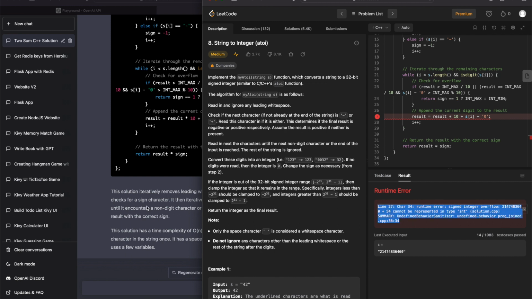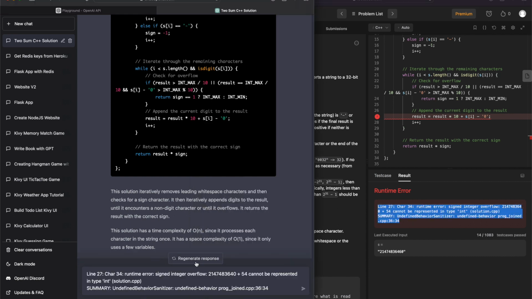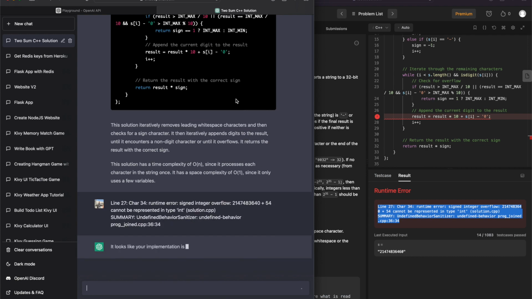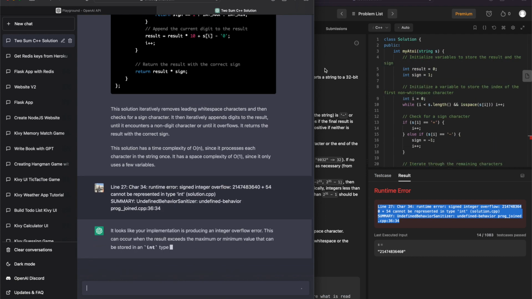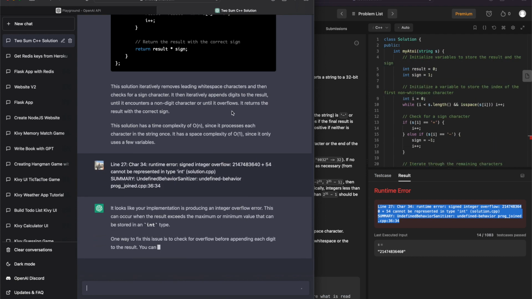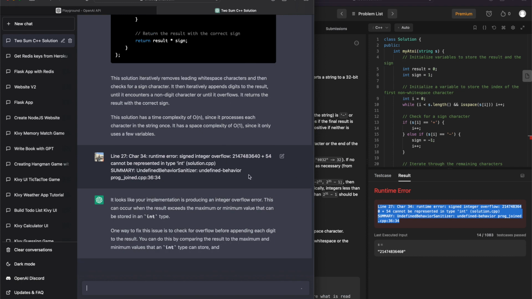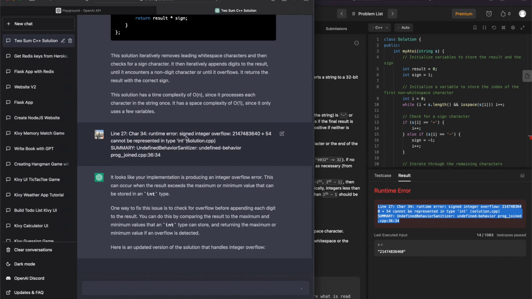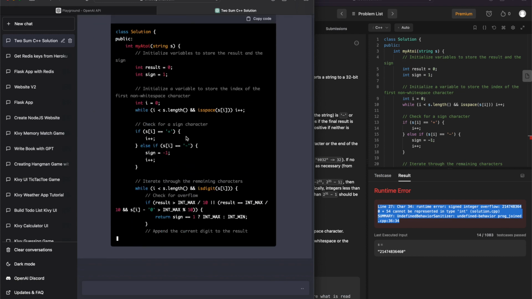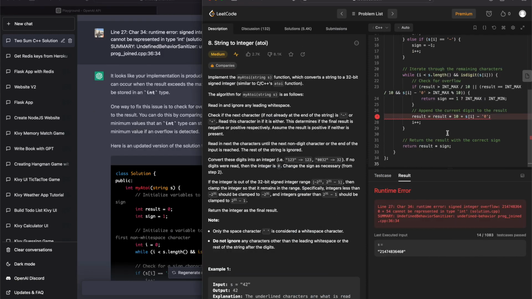Let's copy and paste this error in. This is the first time ChatGPT didn't get the solution right with the solution class and the input. But now we've put the error in. So it's on life 3, let's say. Okay, 3 strikes and you're out. It made it through 8 problems. The first 7 got through no issues at all. But this 8th one, string to integer, really gave ChatGPT a run for its money.